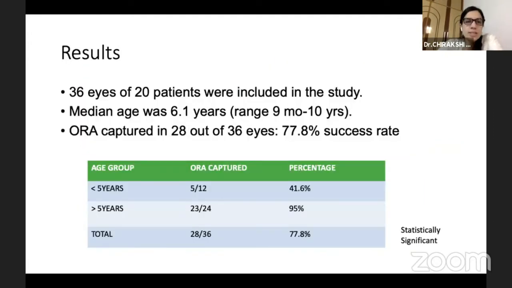Coming to the results, 36 eyes of 20 patients were included. The median age was 6.1 years. ORA was captured in 77.8% of the total eyes. In less than 5 years, it was 41.6%, and in more than 5 years, it was 95%. So in younger children, the success rate was actually less than 50%.